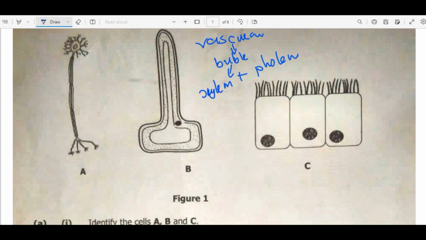Now the xylem is a vessel, so there should be some materials that pass through the xylem. The materials that pass through the xylem are salt, water, including mineral ions. These materials are transported from the soil up to the leaves. Why to the leaves? Because that is where the process of photosynthesis is taking place.